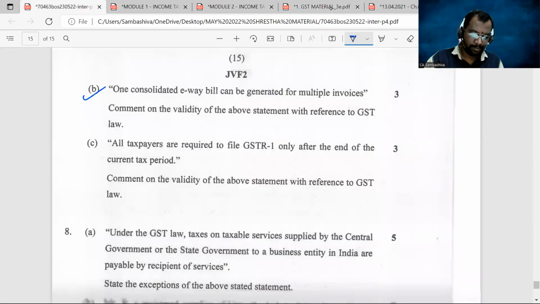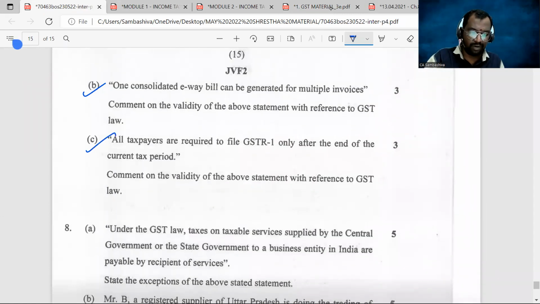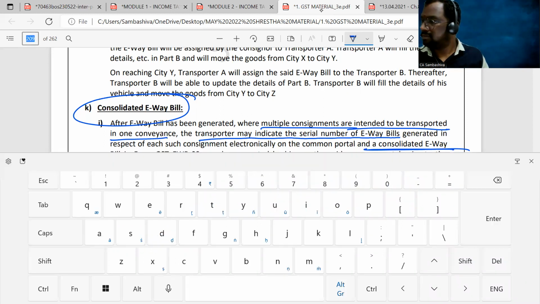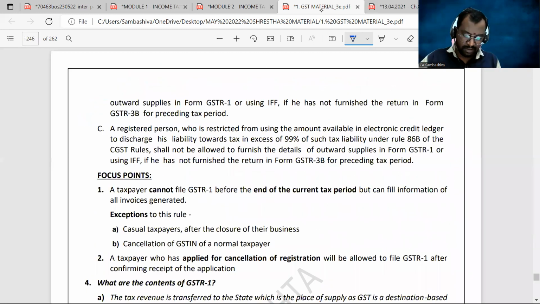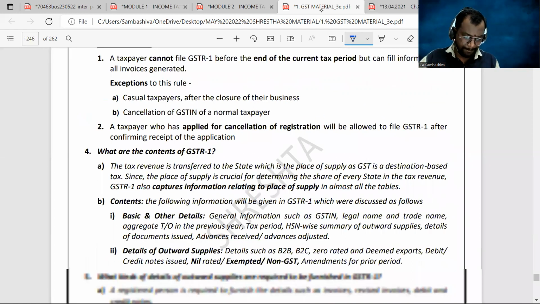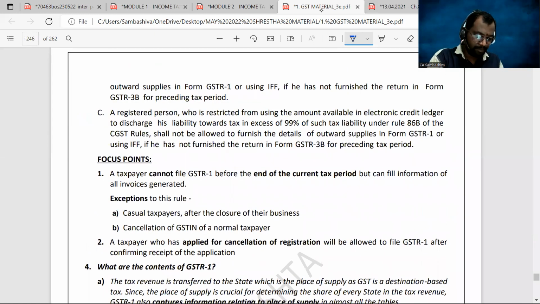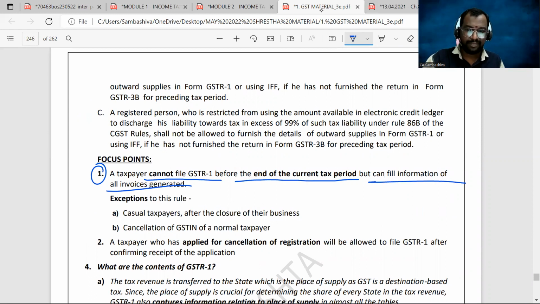Clear? Next. All taxpayers are required to file the GSTR-1 only at the end of the current tax period. Right? This is from the chapter Returns under GST, and the provision we have discussed on page number 246. Here you can see the very first point, focus points. A taxpayer cannot file his GSTR-1 before the end of the current tax period, but can fill in the information of all the invoices generated. Right, sir?